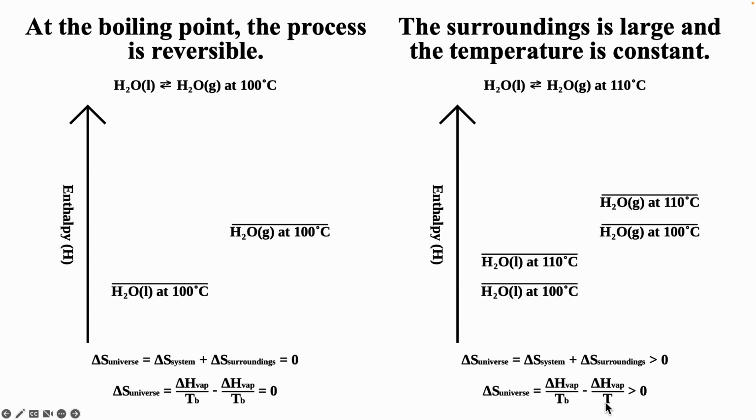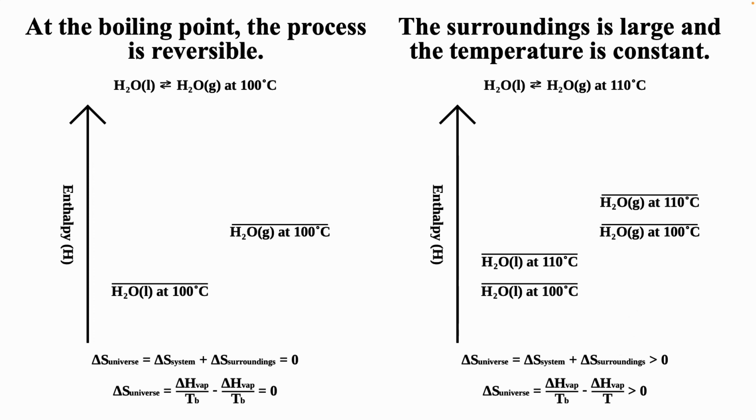And so because that T is greater than T B, this term here, delta S the surroundings, is less than delta S the system. And so for this case, delta S universe is positive. And this just makes a lot of sense. At the boiling point, the process is reversible. Delta S universe is 0. Above the boiling point, we know this process should be spontaneous, meaning that delta S universe is positive. And again, the way we can calculate it out is that the temperature of the surroundings is different. It's going to be higher. And so delta S the surroundings is going to be smaller.